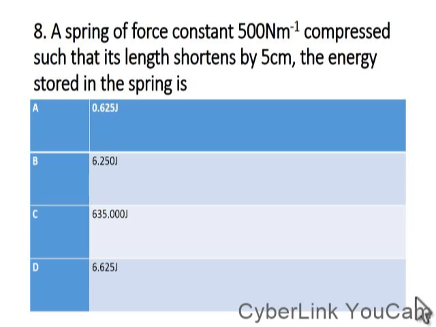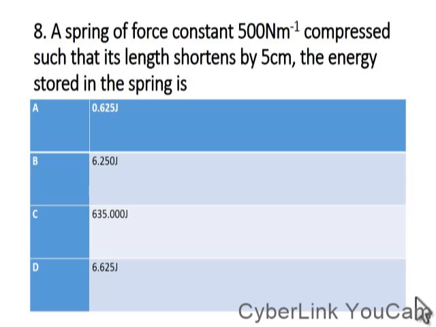The formula for finding the energy is half Ke squared or half Fe, depending on the parameters you are given. Here we have been given K, so we just substitute the value of K and the extension, 0.05. Square the extension, multiply by 500, and then divide by 2.